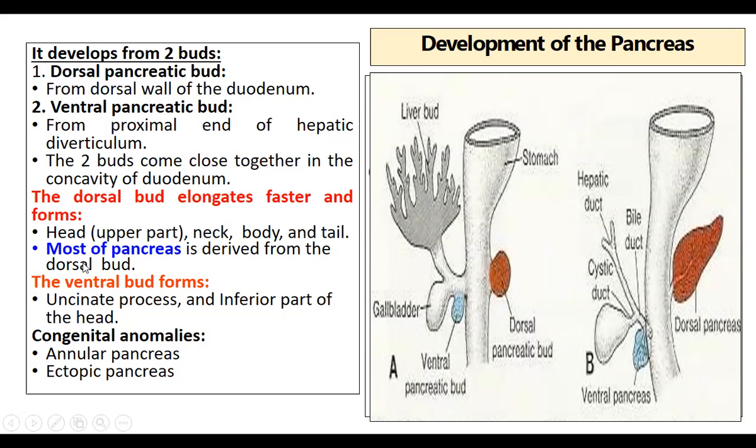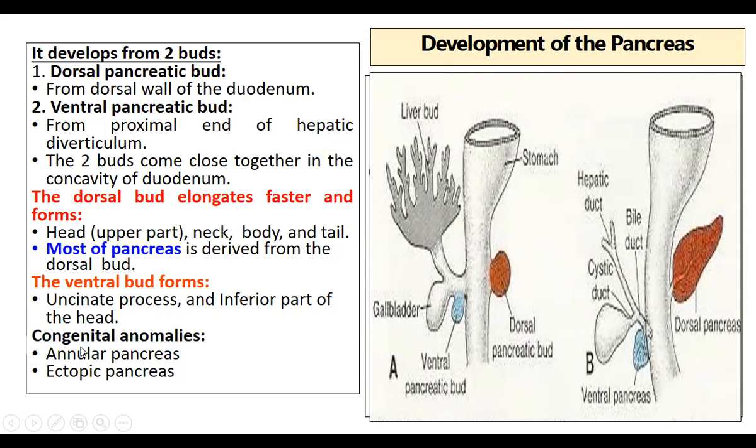Most of the pancreas is derived from the dorsal bud. So what is developed from the ventral part? The uncinate process develops from the ventral bud, and a small part of the head also develops from the ventral bud. So most of the pancreas develops from the dorsal pancreatic bud. The ventral pancreatic bud only gives rise to the uncinate process as well as some part of the head, that is the inferior part.